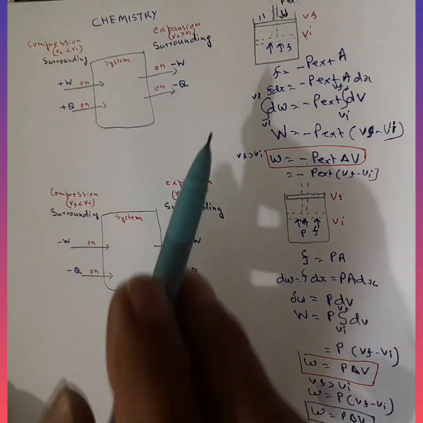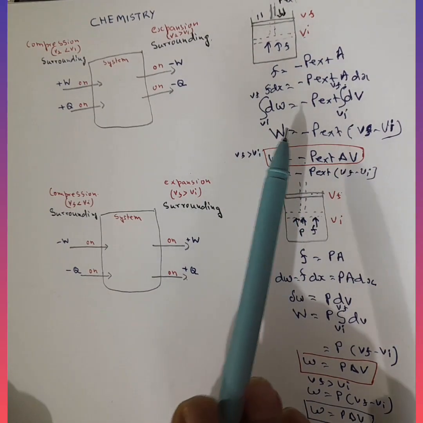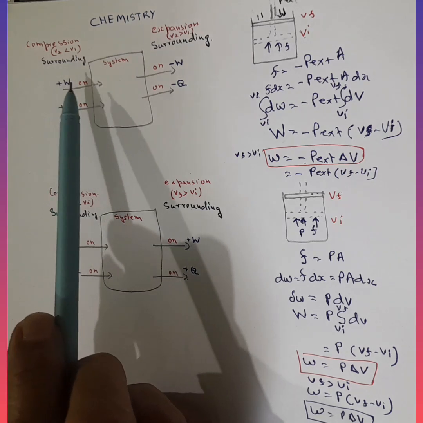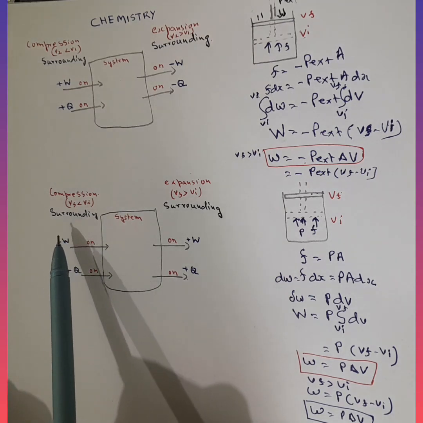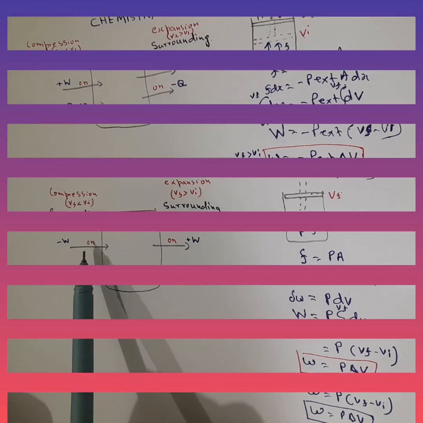So these are the reasons why in case of chemistry we have work done on the system positive, and in case of physics, in case of compression, we have work done on the system negative.